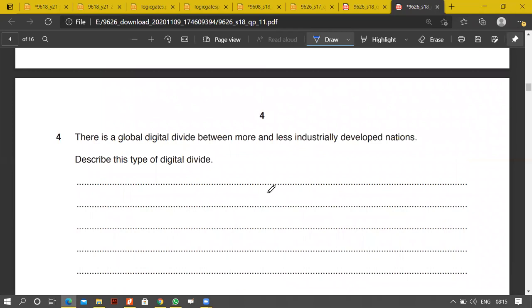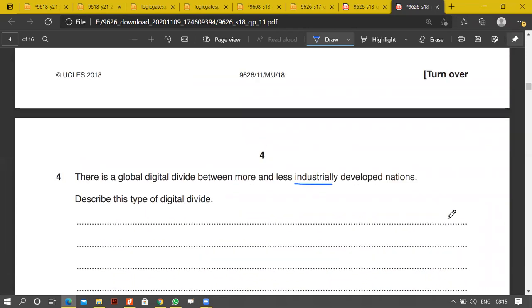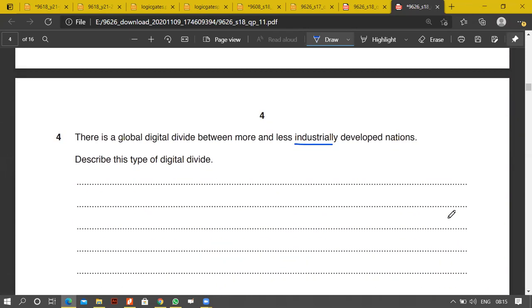There is a global digital divide between more and less industrially developed nations. Describe this type of digital divide. So this is your 6 marks question. Very typical, frankly easy to answer, because you need to talk about the digital divide between more and less industrially developed nations.